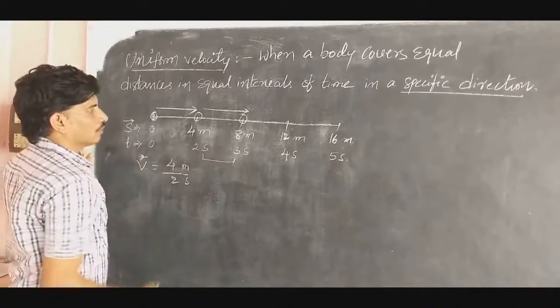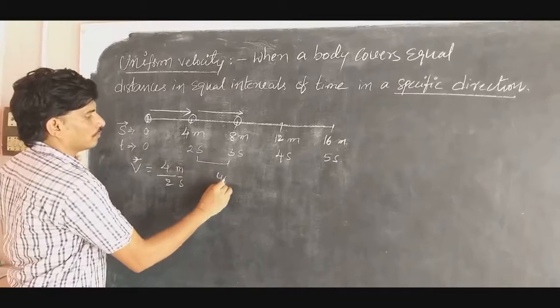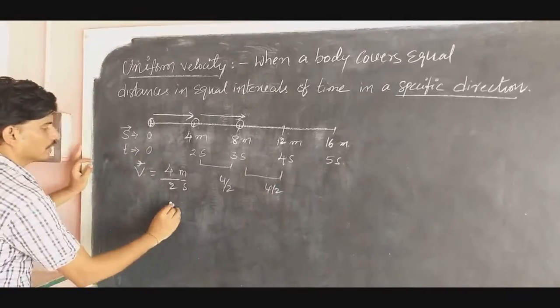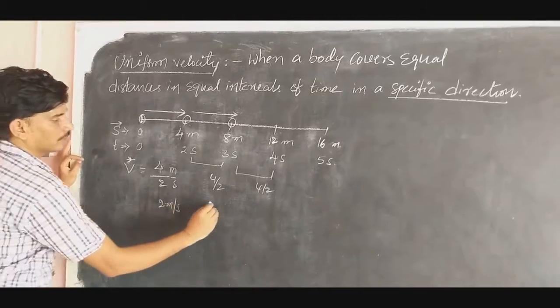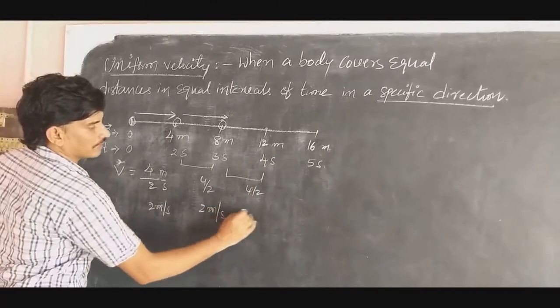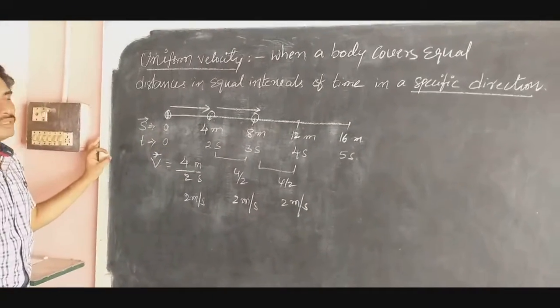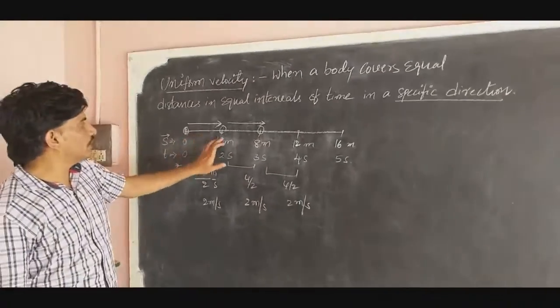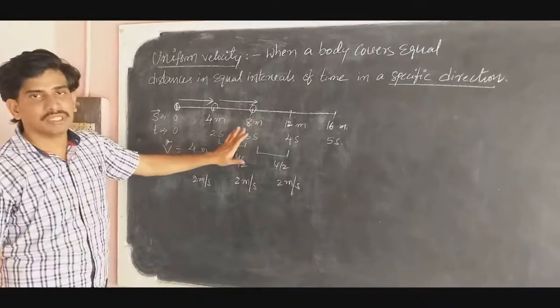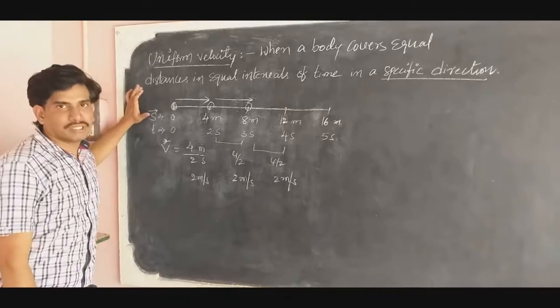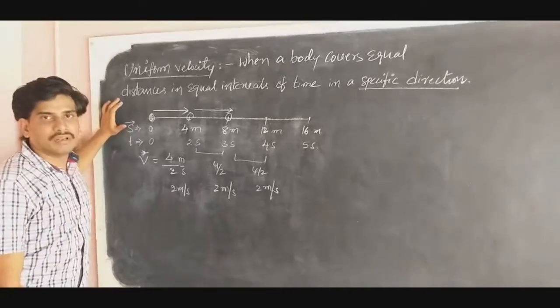In this interval you will get 4 by 2, and in this interval also 4 by 2. That means 2 meter by second, and here also 2 meter by second, and here also 2 meter per second. That means you got a constant velocity. How is it possible? Because the object covered equal displacements in equal intervals of time. That's why, for the motion of the object in this condition, you can call the velocity a uniform velocity.